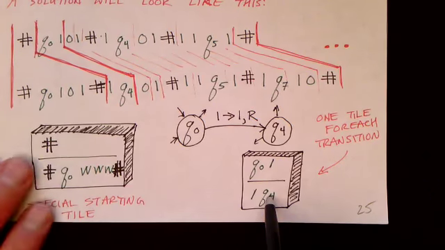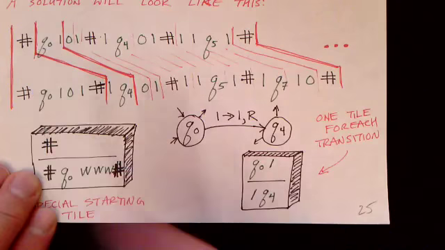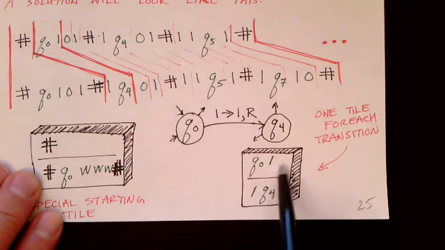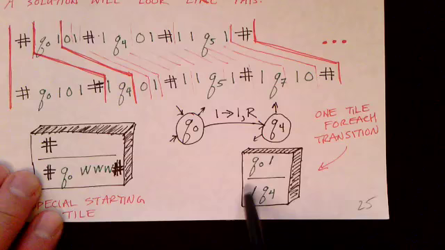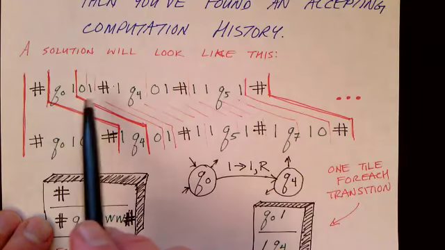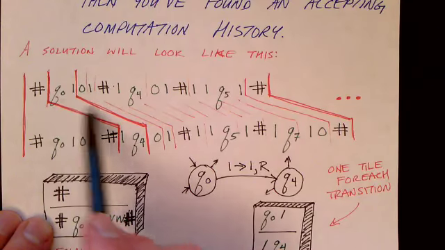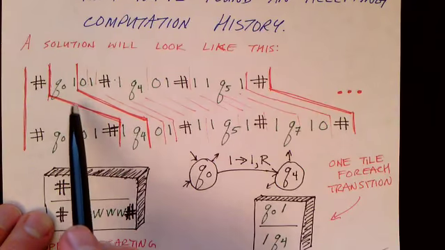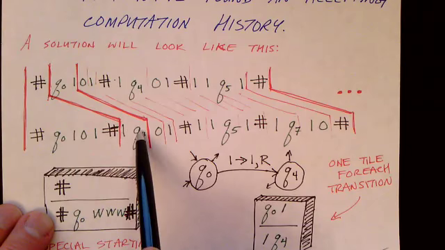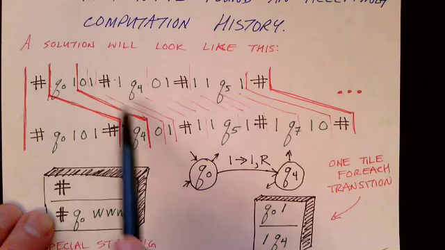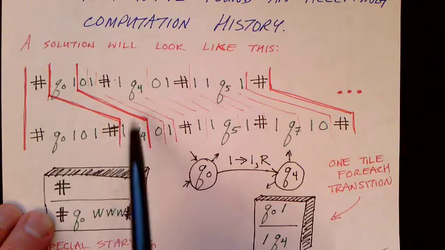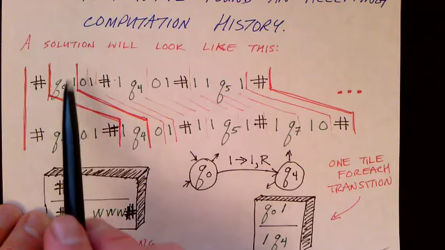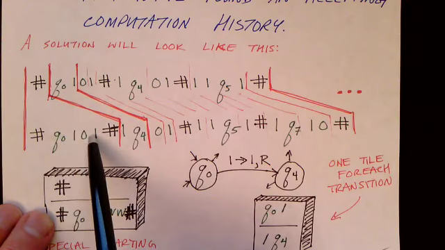So we can see that on the top is information about the previous configuration, and on the bottom is information about the next configuration. And here we're using that tile right here. Okay, Q0, 1 on top, 1, Q4 on the bottom. And notice that they're kind of all offset by one configuration. So the top of this tile matches the previous configuration.